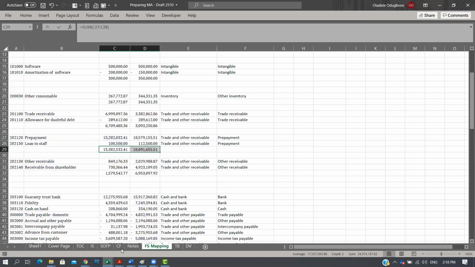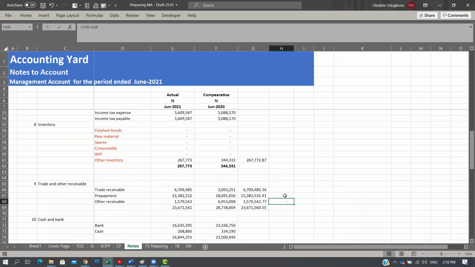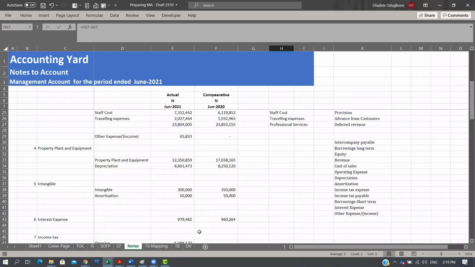Yeah, this way, if you go to the note level, you will see that you don't have any difference anymore, right? So that is a scenario around how you could possibly use that other approach in the mapping to your note level. I hope that makes sense. You can try that on your own and prepare the entire thing based on that concept, which I've just explained now, right? And that would work.